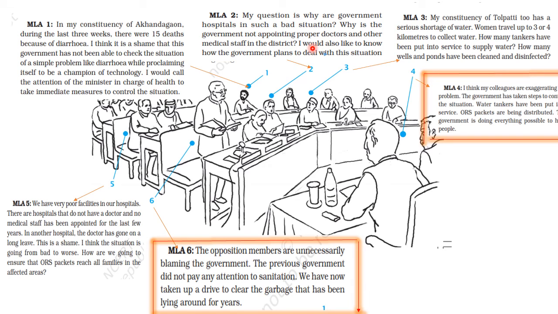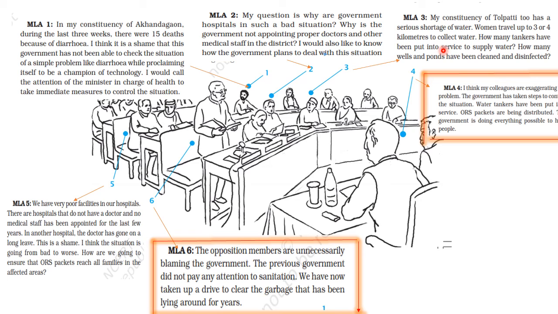Now, when 3 questions have been raised, one for diarrhea, the other for hospitals, and the other for shortage of water, the fourth MLA, who is from the ruling party, says, I think my colleagues are exaggerating the problem. The government has taken enough steps to control the situation. Water tankers have been put into service, ORS packets have been distributed, and the government is trying to do everything possible to help the people.